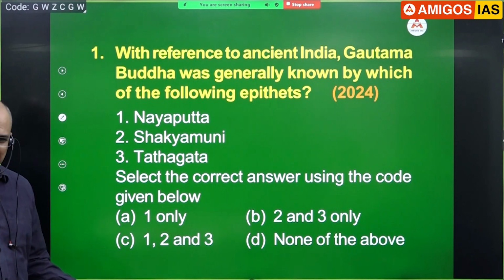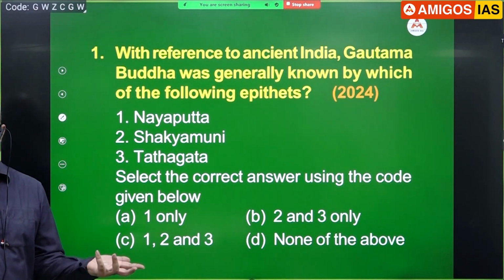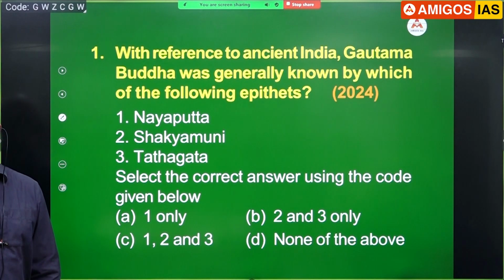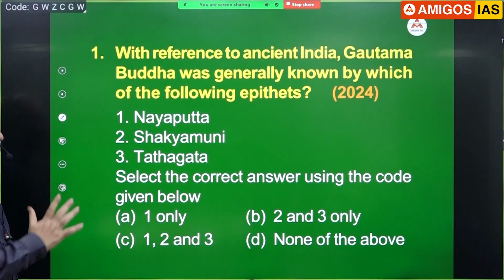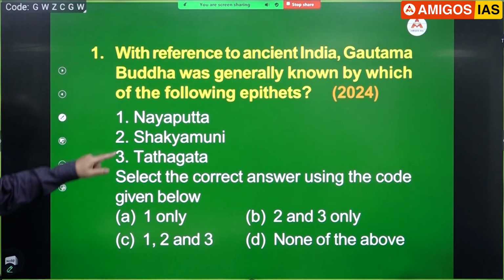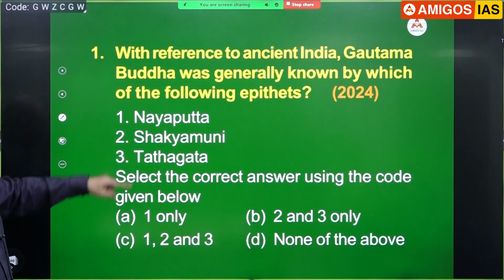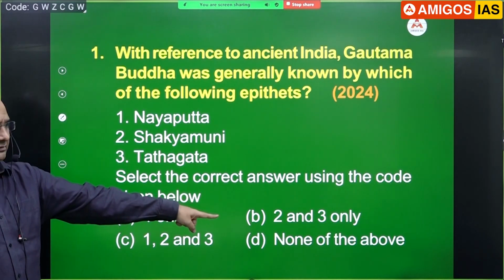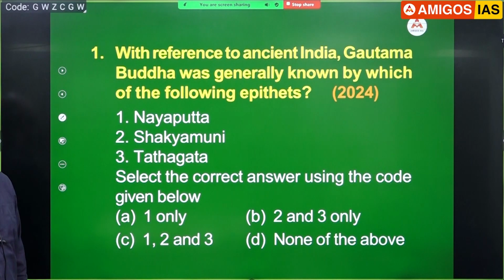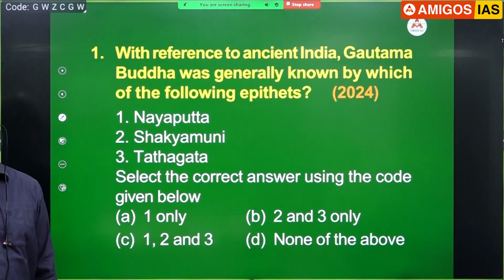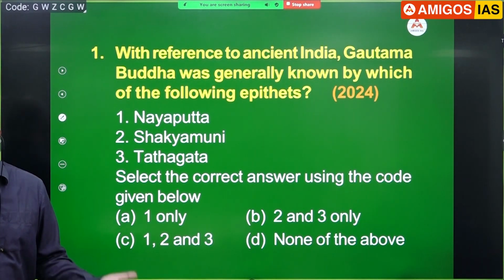Nayaputta. Now I do not know from where these people pick up these names. Random. I don't know which book they get it from. Now the problem is, these two we definitely know. So 2 and 3 are there. Yes, the problem is 1, 2 and 3 also is there. Now without knowing Nayaputta, you really cannot do justice.